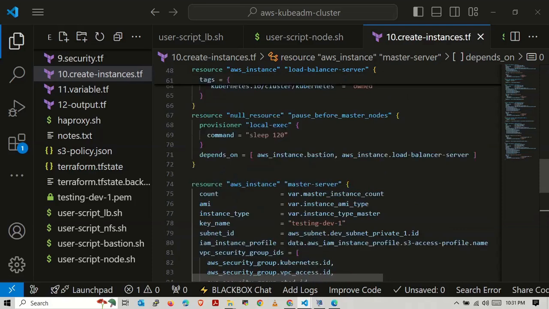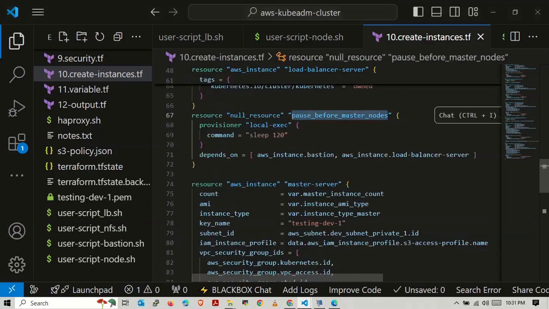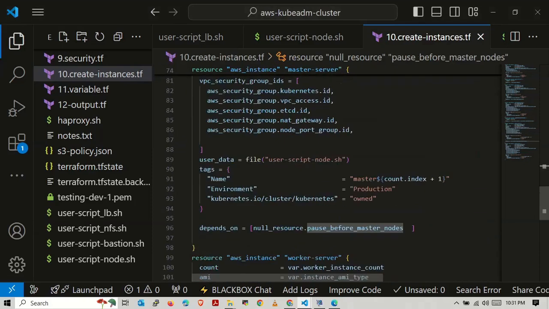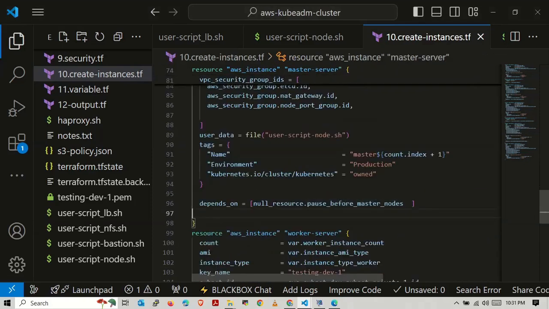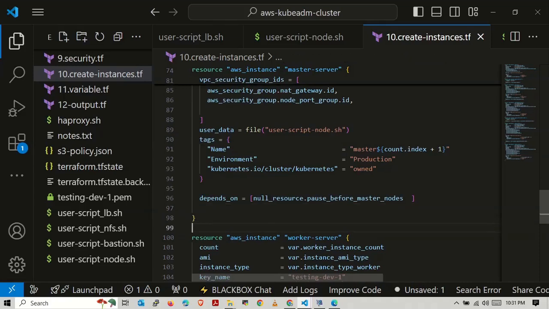Pause before master nodes. Yeah, it will depend on pause before master nodes. And now for worker nodes, let's create another null resource.